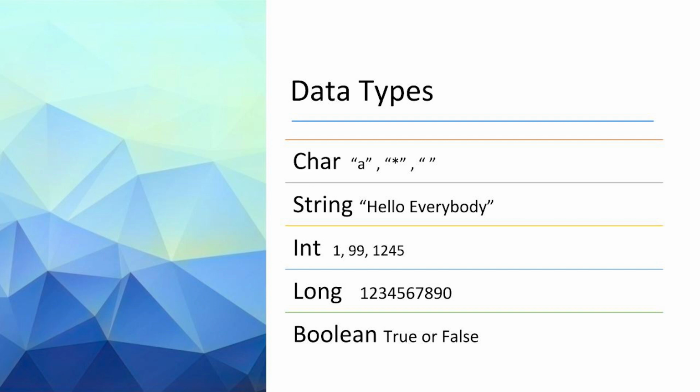String: if you put together a bunch of characters, then it's a string. It could be a name or a sentence or a mobile number if it is in double quotes. These are some examples. Integer: any number would be considered as an integer. 1, 100, 1700 or any number will be an integer, even negative numbers. Long: a huge number is considered as long, a very big number. So let's move on to boolean. We can only store an expression in boolean, and it is true or false.